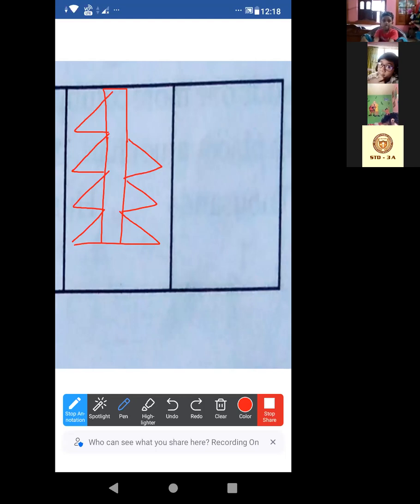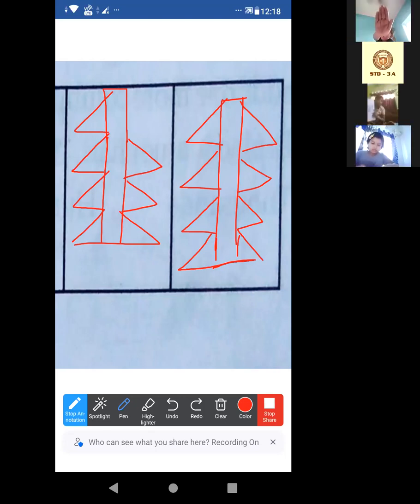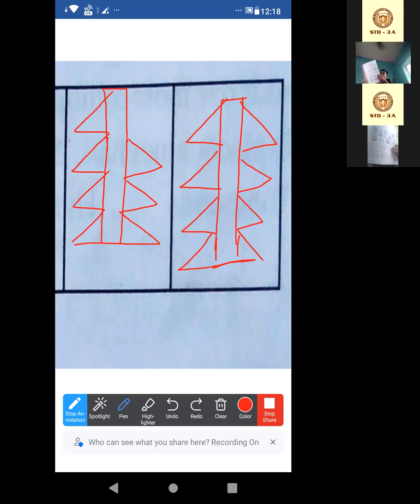Yes, and do this one. You are doing it in your book too. Bas, done, all of you. Kashmita. Okay, Smithman, okay. All of you show me your copy. First copy, then book.